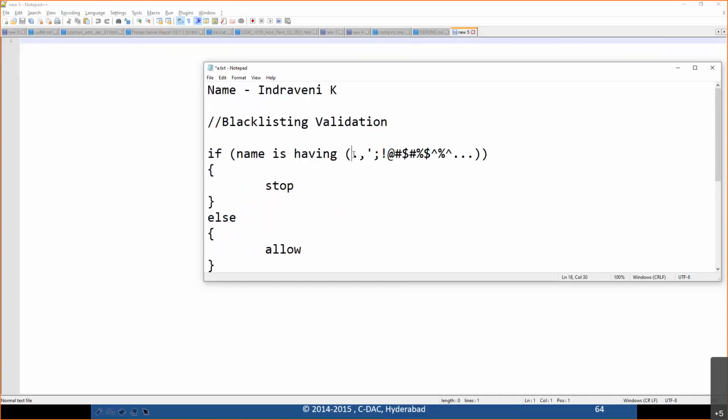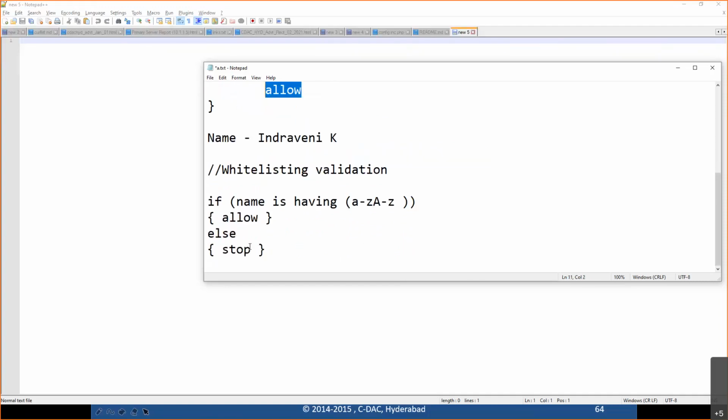Over here we are trying to put a big list of items which are not required for me and then telling if any of this is coming into my system then stop, otherwise you allow only this. Or you will say this is what is required. If what is required is coming, then only you allow him. Anything apart from this comes, just stop him. So this is called a whitelisting validation.